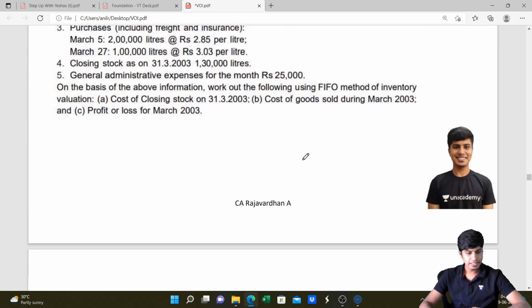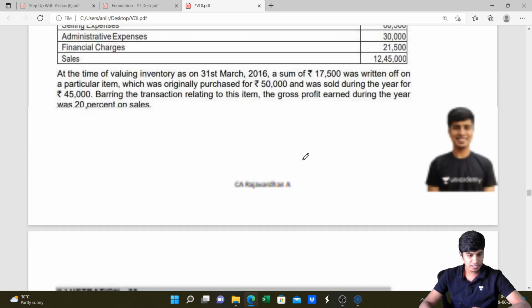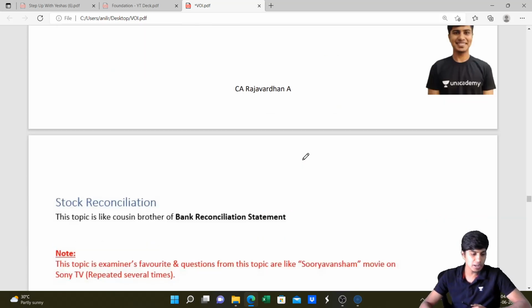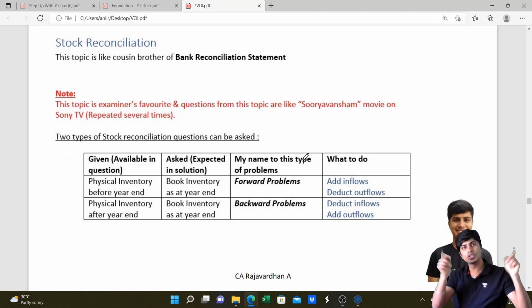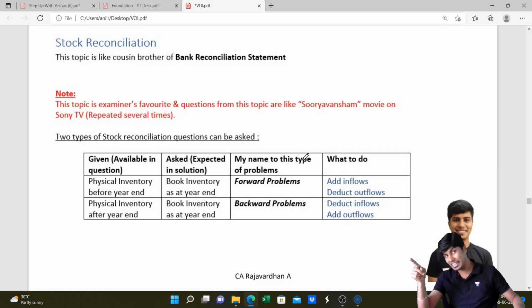And then let's understand the next part. Adjusted selling price method also, there are a couple of questions. It's very easy. You just need to do cross multiplication. What they would have done is they would have given you the closing stock value at selling price.